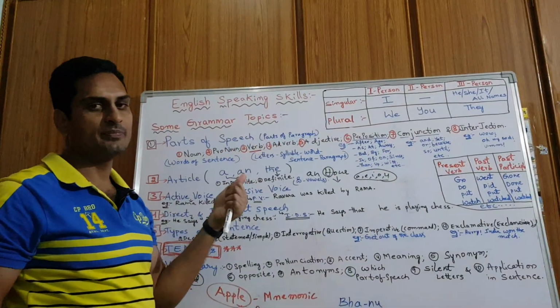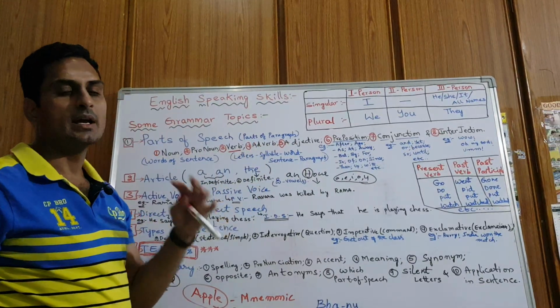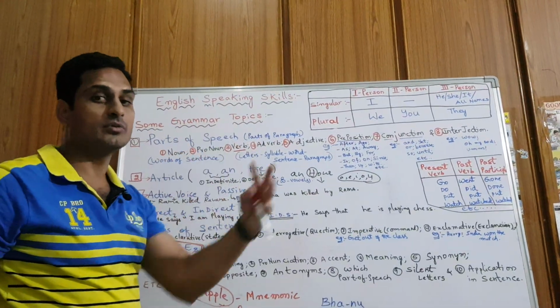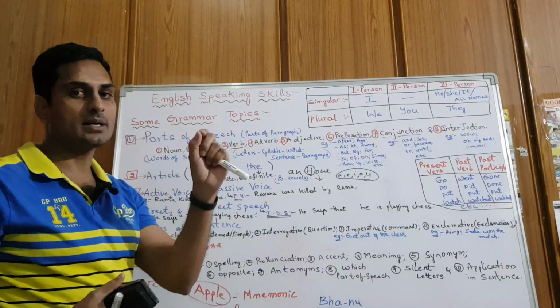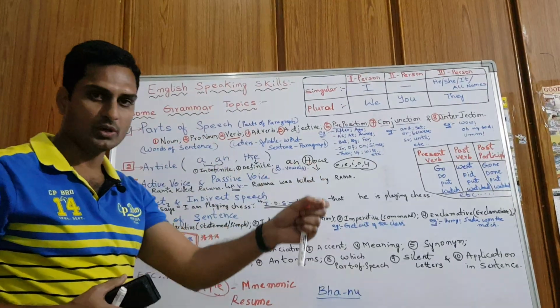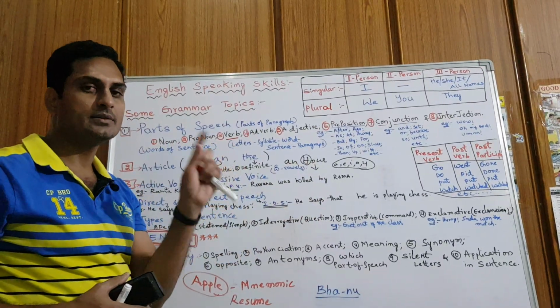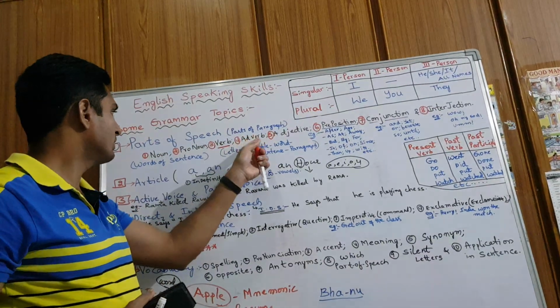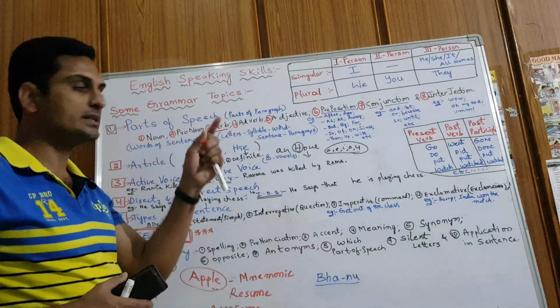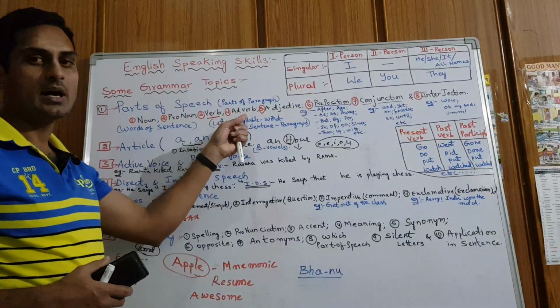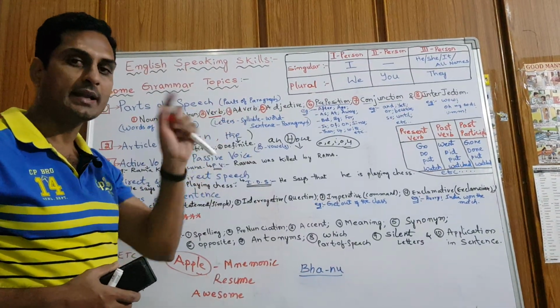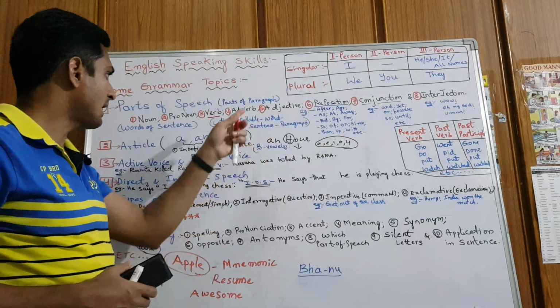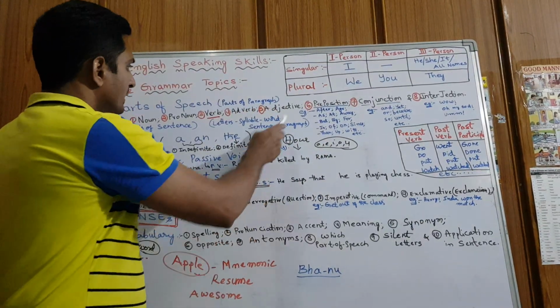Adverb. An adverb tells about a verb, right? For example, take an example sentence: he walks slowly. Walking is the verb. Slowly tells about walking. It tells about the verb. A word that tells about a word is called an adverb.